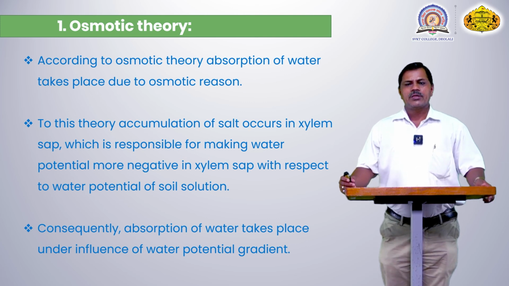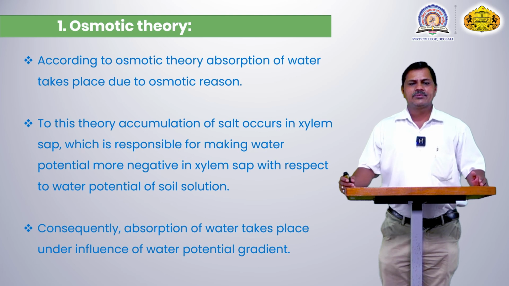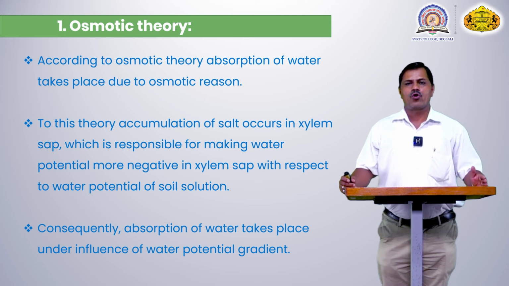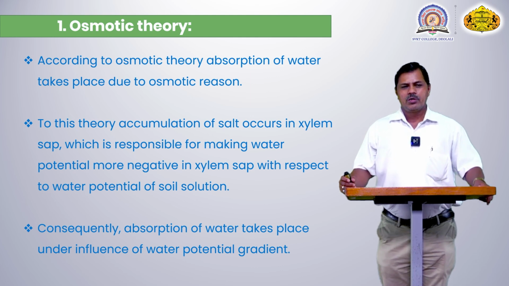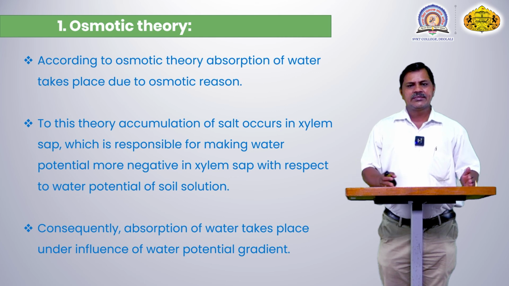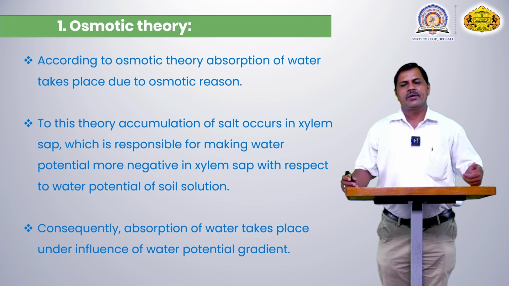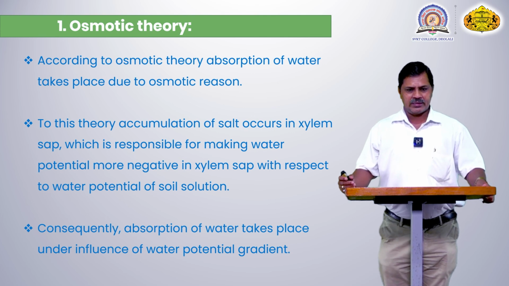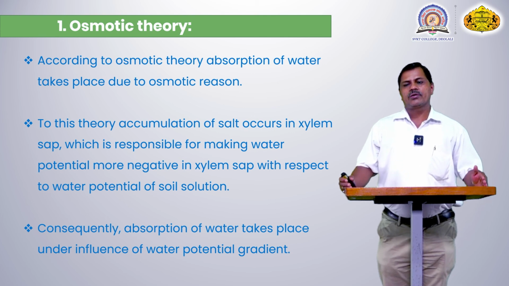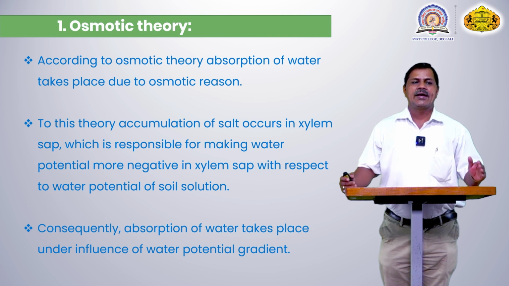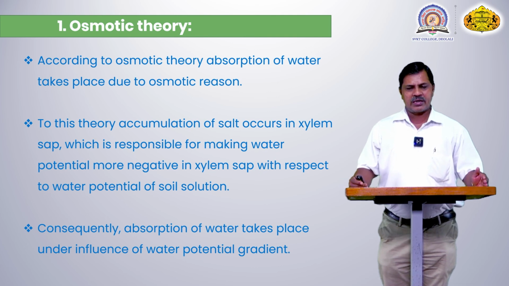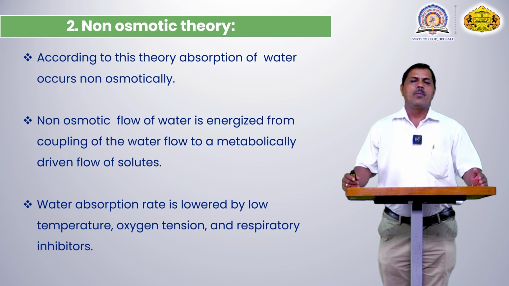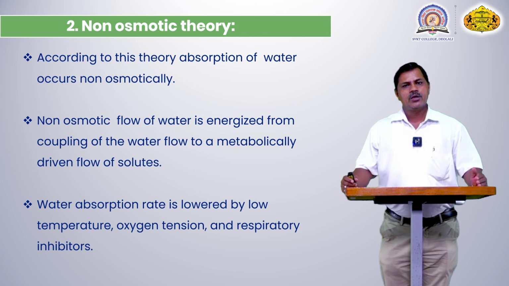According to this theory, the accumulation of salt occurs in the xylem sap, which is responsible for making the water potential negative in the xylem sap with respect to the water potential of the soil solution. Certain scientists say that in the xylem cell a negative charge is created and the water molecule has a positive charge, and hence water enters the xylem cell. Consequently, absorption of water takes place under the influence of the water potential gradient. But this theory also has many other objections.